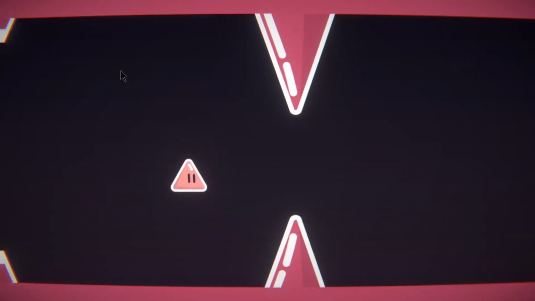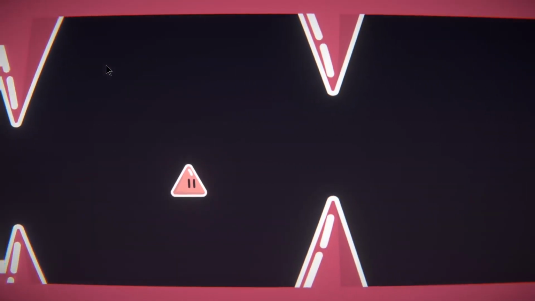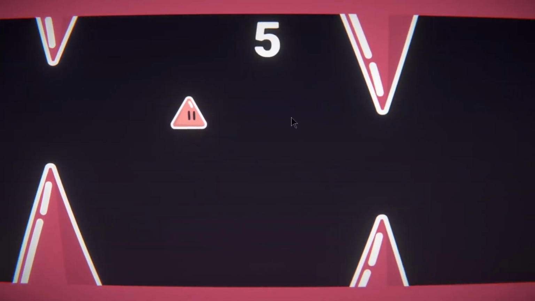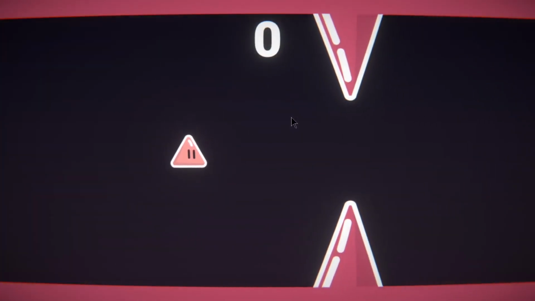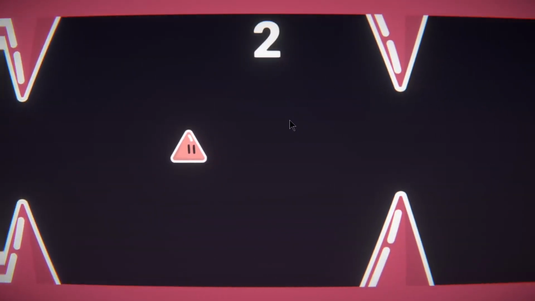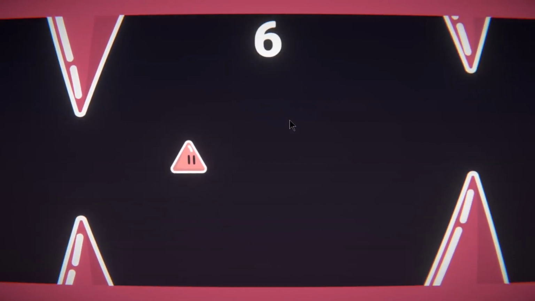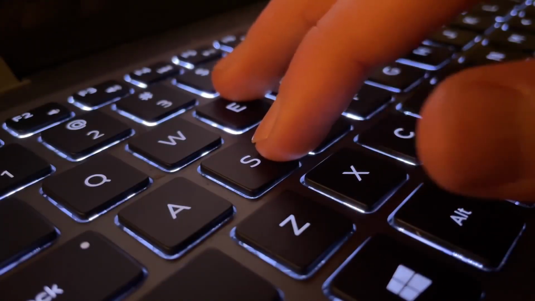I then added in some post-processing to hide my terrible art, which does really make the game look a lot better. Finally, I had to make a score counter. For this, I just added in a collider between the 2 spikes. I then set its tag to score, and then in my script, I checked if we were colliding with that score tag. I then would simply update this text. And with that, I didn't want to add any more features, so I was done.